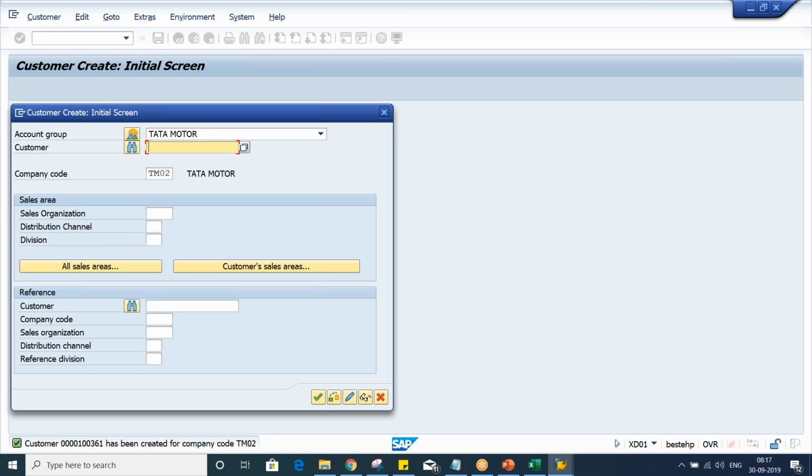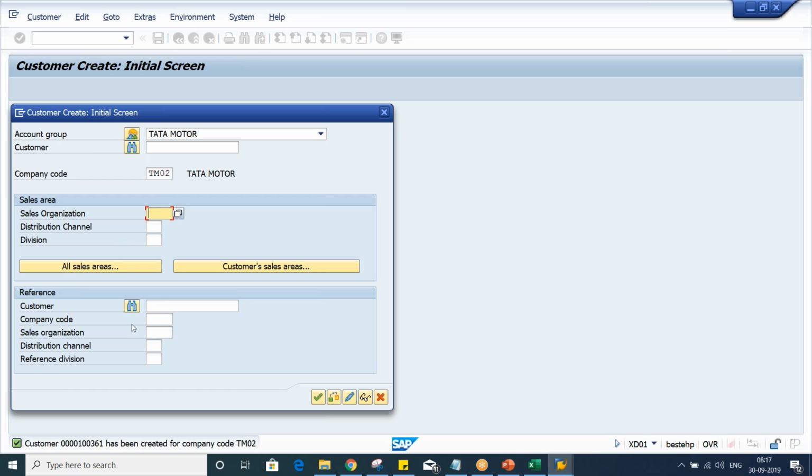We will also have sales area data in the customer master, but as I told you, right now we have not done any configurations related to the sales area, so that is why those tabs are not appearing over there. But later on, once I start the integrations, then we'll see the logic behind that.